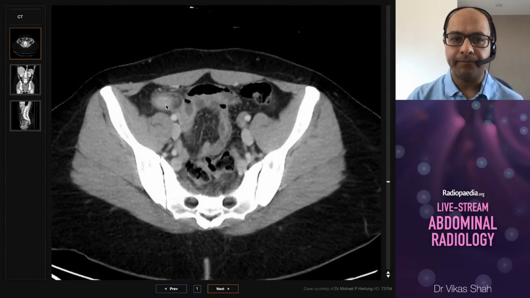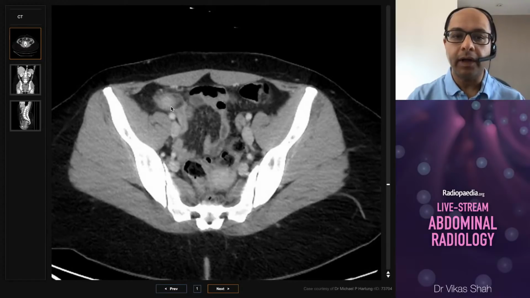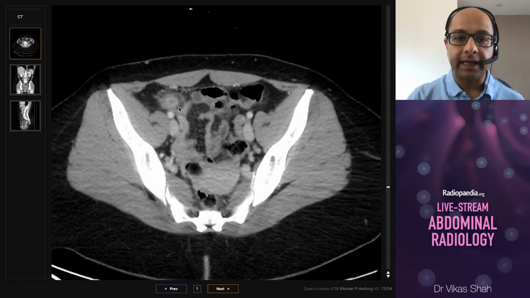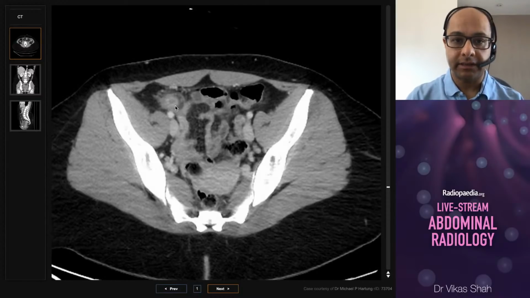So what do I mean by signs of perforation? Well, there's no free gas, so there's no pneumoperitoneum. And importantly, I can delineate the wall of the appendix throughout its length, meaning that there are no focal areas of gangrenous necrosis.